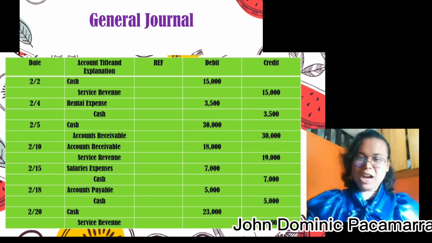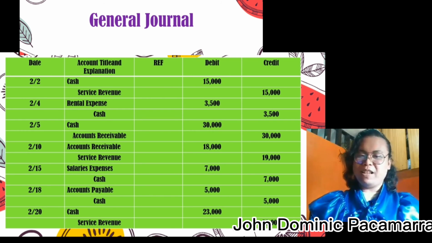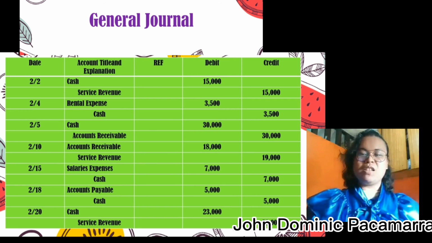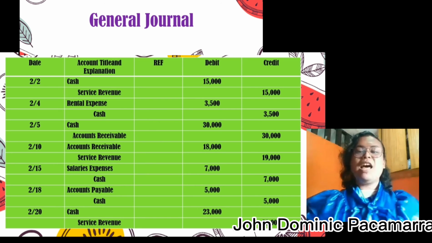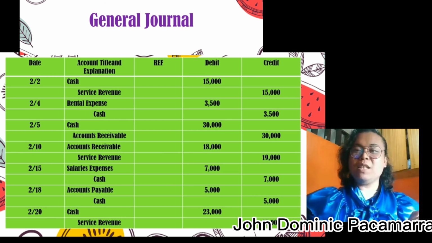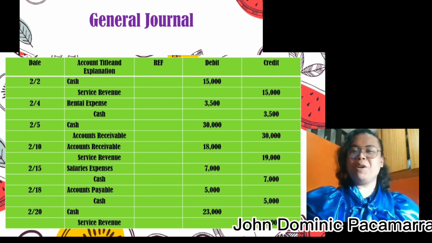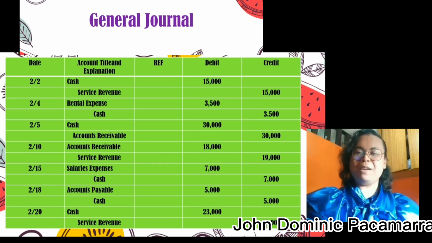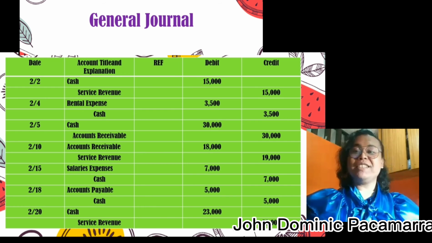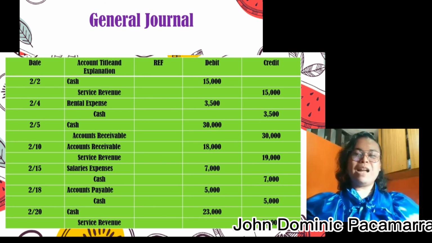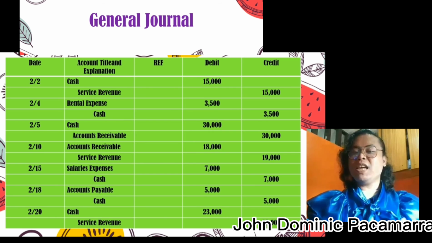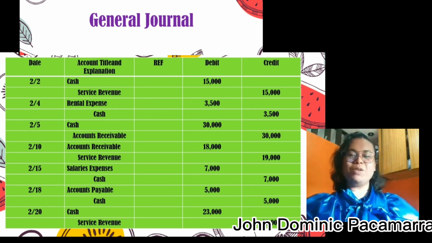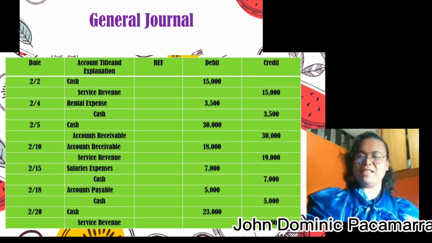In February 4, rental expenses 3,500 in debit. If you spend cash, it is also considered a credit. Check the rental expenses in the General Journal. Remember, expenses are always debit. The cash is also 3,500. Now, in February 5, cash is 30,000 in debit. The accounts receivable is 30,000 in credit. In February 10, accounts receivable is 18,000 in debit. Service revenue is also 18,000 in credit.